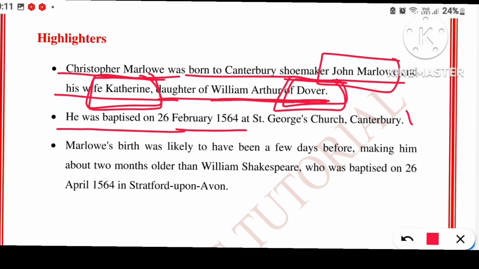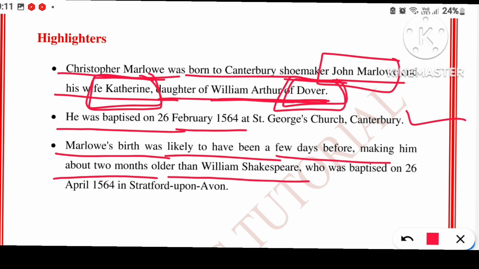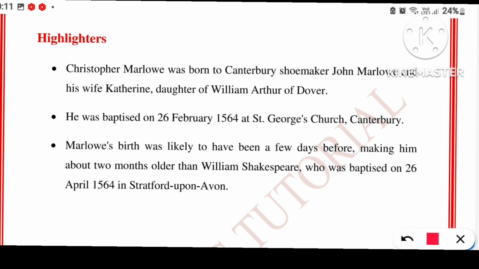At this point we have done. Marlowe's birth was likely to have been a few days before, making him about 2 months older than William Shakespeare. These 2 points we have already done, so we are going to skip that. From this first point, please remember who were the parents of Christopher Marlowe and who was the father of Catherine.